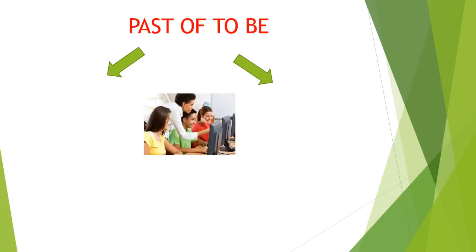Today I speak about the past of the verb to be. The verb to be in the past has two words: was and were. It means ser o estar. In the past, estaba, era. Okay?